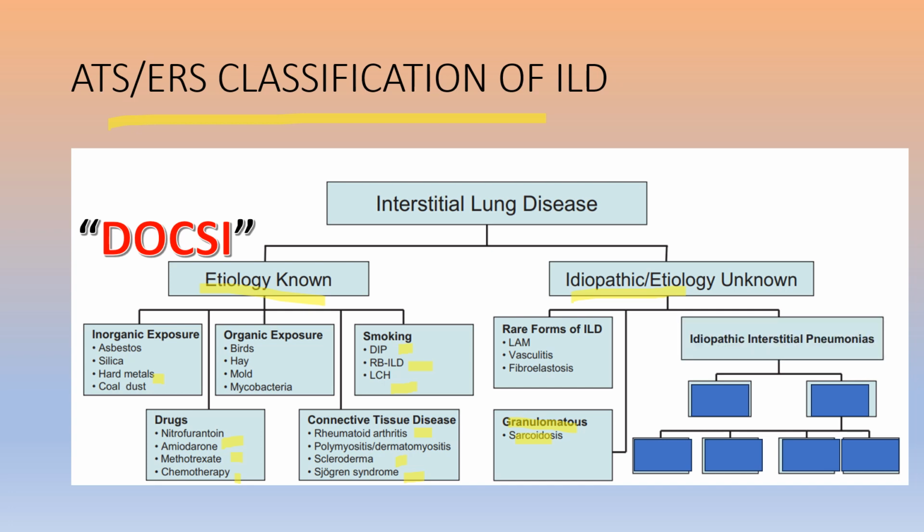Then comes the idiopathic interstitial pneumonia, which is in turn divided into IPF and non-IPF categories. The causes coming under non-IPF are NSIP pattern, COP (cryptogenic organizing pneumonia), lymphocytic interstitial pneumonia, and acute interstitial pneumonia. 4 causes. Thank you.